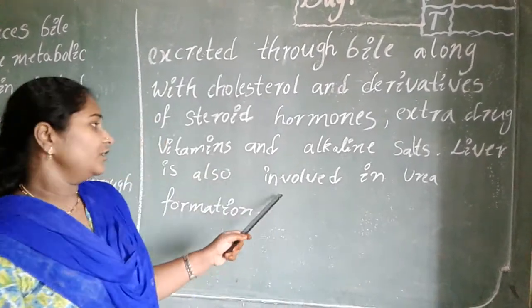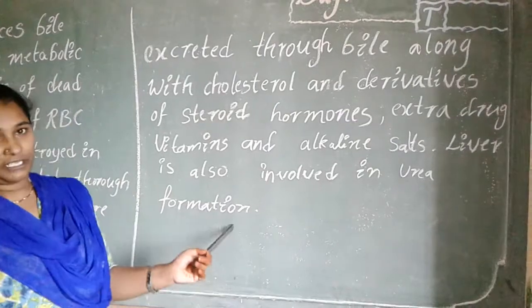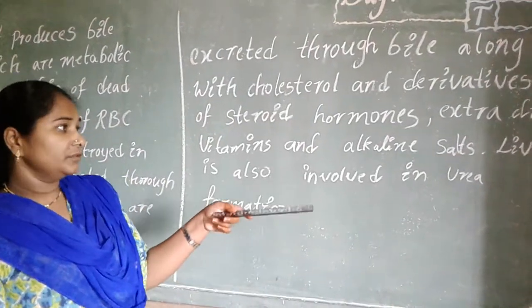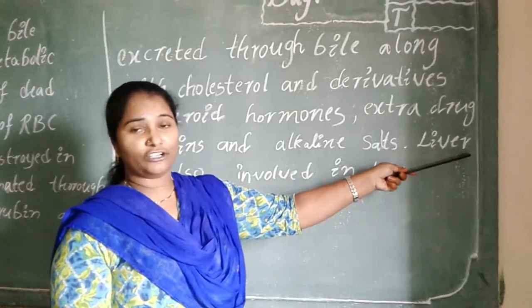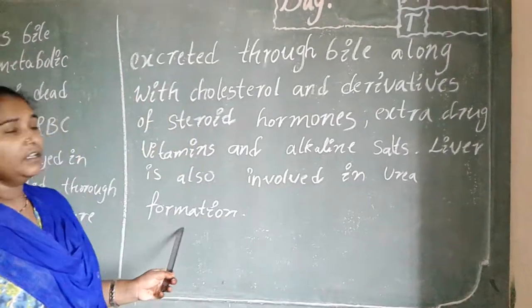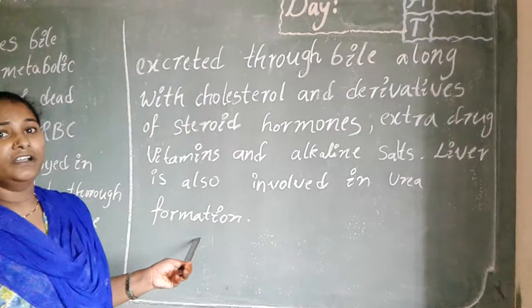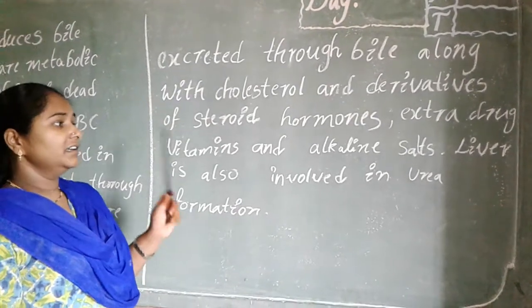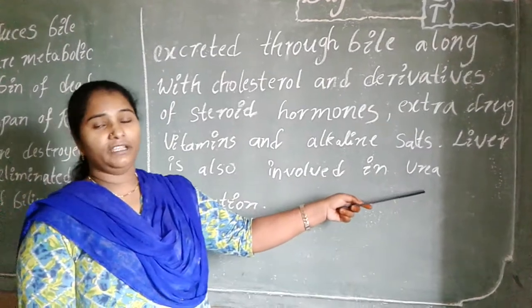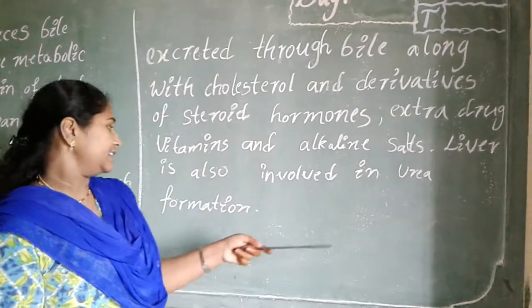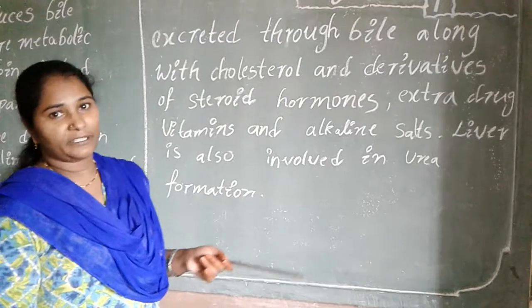The liver is also involved in urea formation. During the functioning of the liver, urea is formed. Urea is a waste product and is harmful for our body. This is also eliminated through the bile pigments.